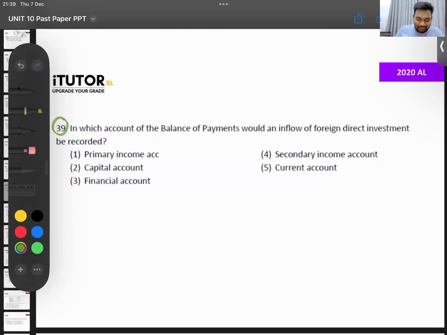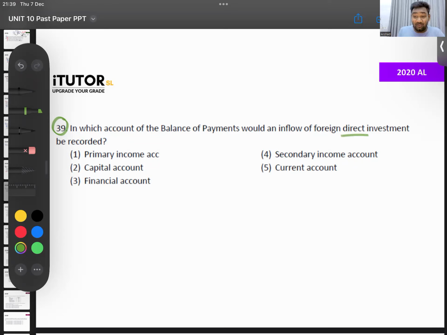2020. Question number 39. In which account of the balance of payment would an inflow of foreign direct investment be recorded? See, this is why you need to hate the exam. They put questions like this also after you study so much and go, where do we put foreign direct investment?